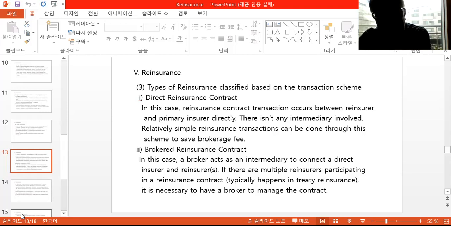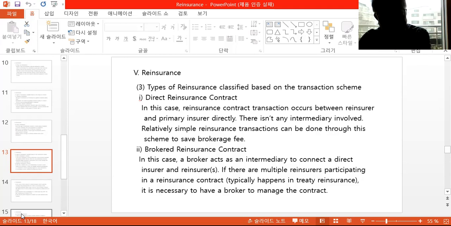The types of reinsurance classified based on the transaction scheme. There's a direct reinsurance contract versus a brokered reinsurance contract. In a direct reinsurance contract, the transaction occurs between the reinsurer and the primary insurer directly. There isn't any intermediary involved. Relatively simple reinsurance transactions can be done through this scheme to save a brokerage fee.